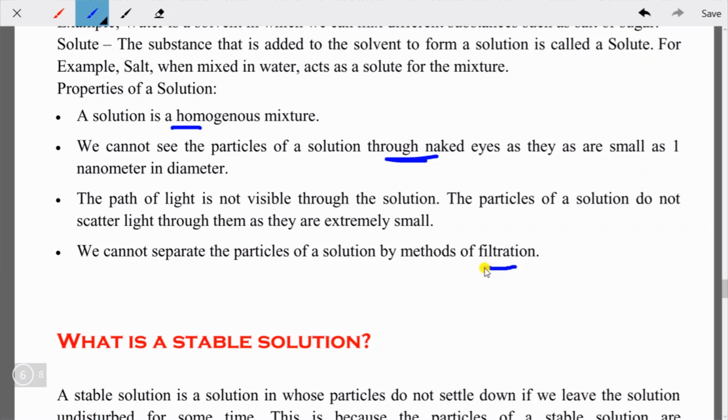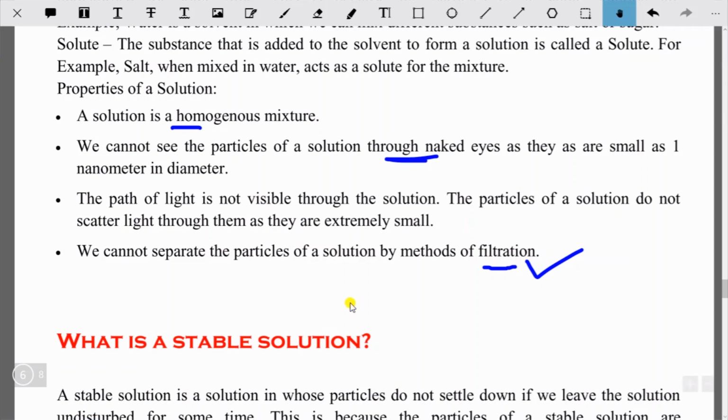Filtration is a method where you use filter paper or any kind of filtration mechanism, and this way you can separate the particles. In the case of solutions, you cannot separate the particles by filtration, and it's a physical method or mechanism. Okay, so I hope you have understood. Now let's understand what a stable solution is.